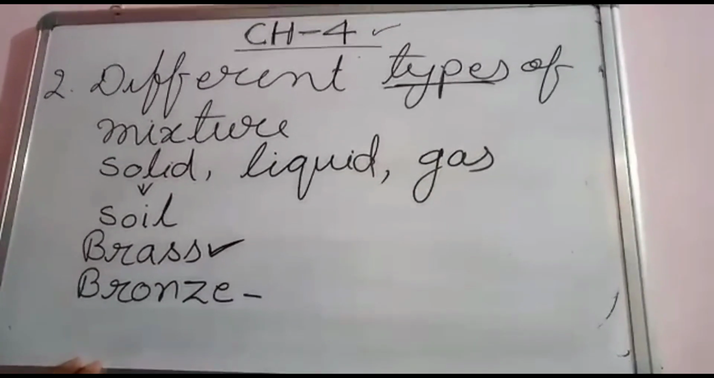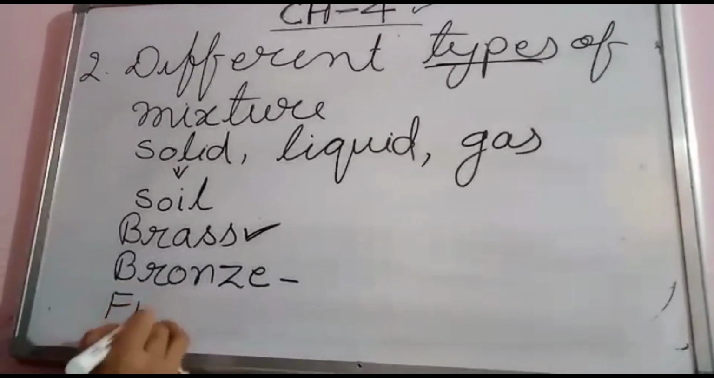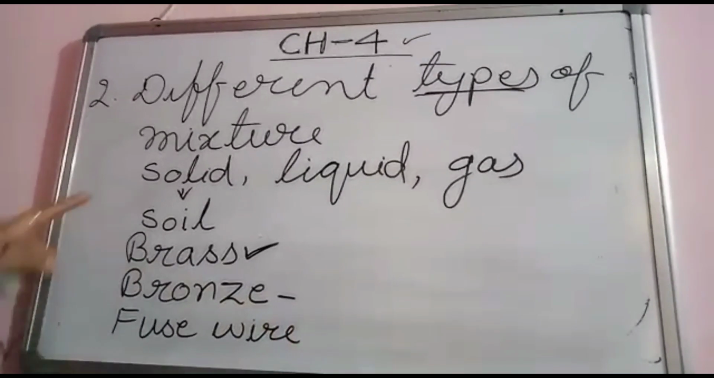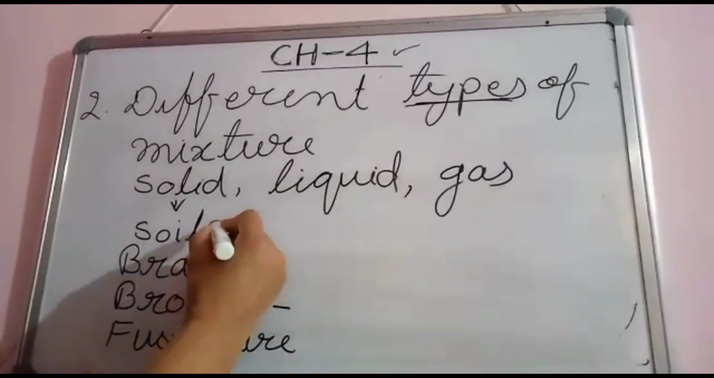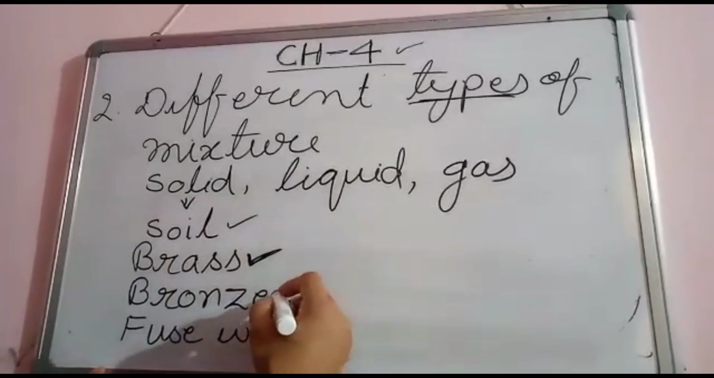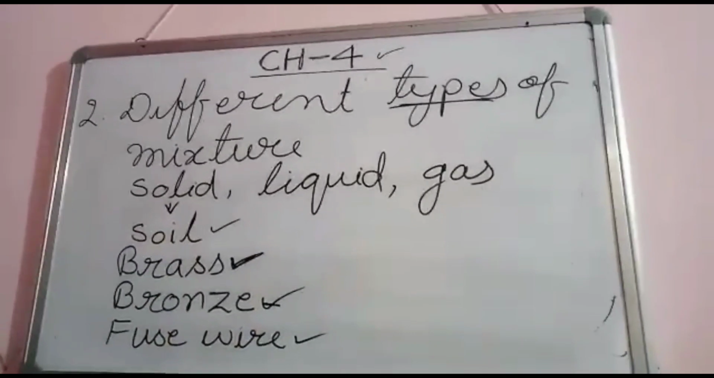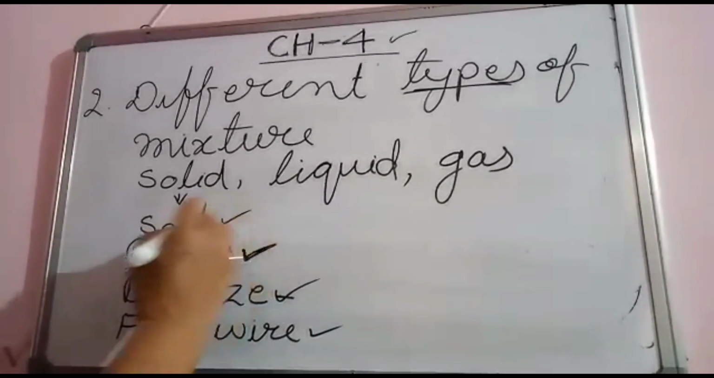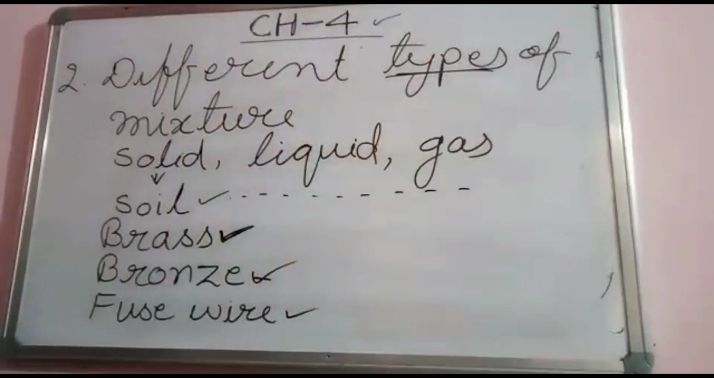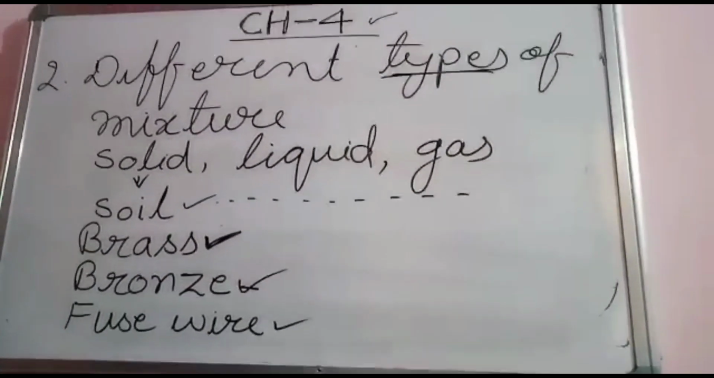And the next one is the fuse wire. Have you seen fuse wire? All these are solid mixtures. Soil, solid mixture. Brass, solid mixture. Bronze, solid mixture. And fuse wire is a solid mixture. Soil is a mixture. Whatever is present in the soil, have you seen? Studied in the practical.